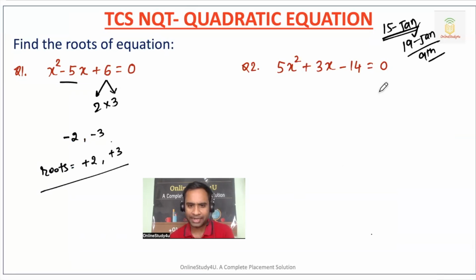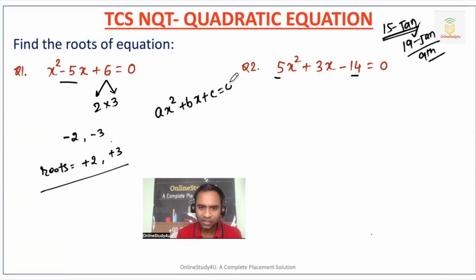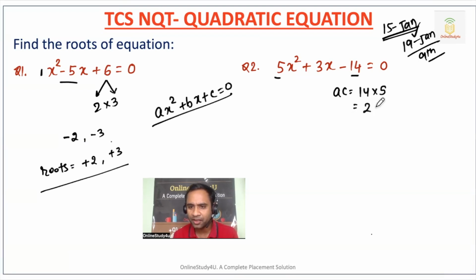Basically what I did, now we will understand in the second question. We have to multiply a and c. A quadratic equation is in the form of ax square plus bx plus c is equal to 0. Now here I calculated the prime factors of AC. A is 1 and c is 6, so 6 into 1 will be 6. In the next question, AC is nothing but 14 into 5. Now we will calculate the prime factors: 2 into 7 is 14, into 5.